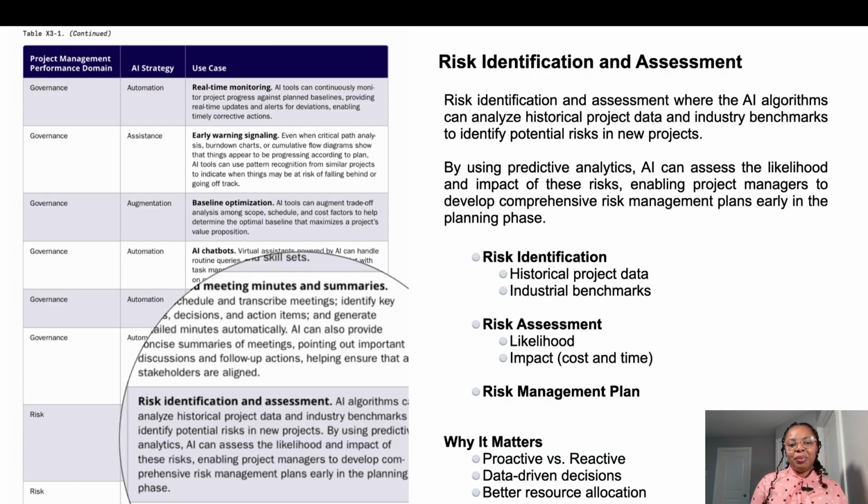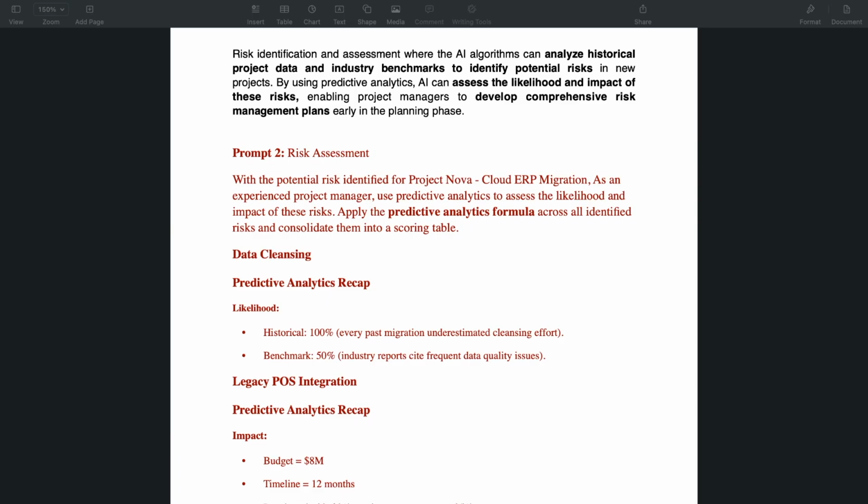In our prompt 1, we did ask AI to identify those risks. The risks have been identified. If you haven't watched the video, please feel free to go to my previous video and watch the risk identification. In this video, we'll be focusing on the risk assessment.